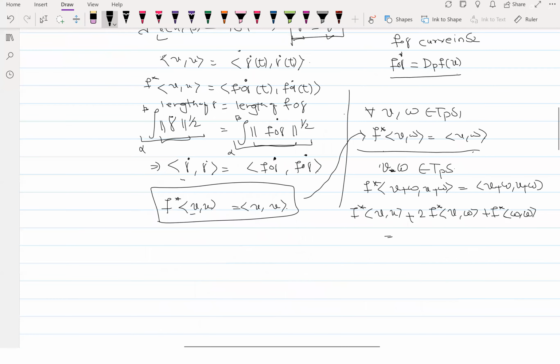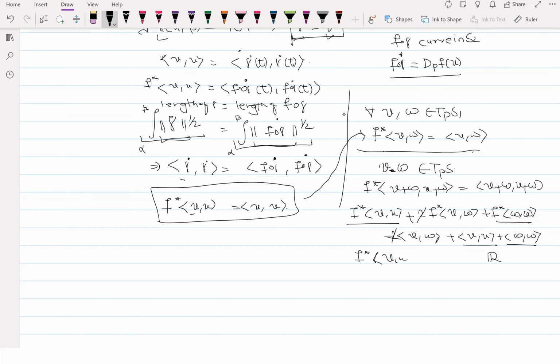I'm just using bilinearity of this F star. And you use the bilinearity of your usual inner product. Then what you will get? Is this okay? And now these two will get cancelled, right? These and the 2 also, we are in the real numbers, so we can cancel 2 also. And what you get? You get for everyone, F star VW is equal to VW.